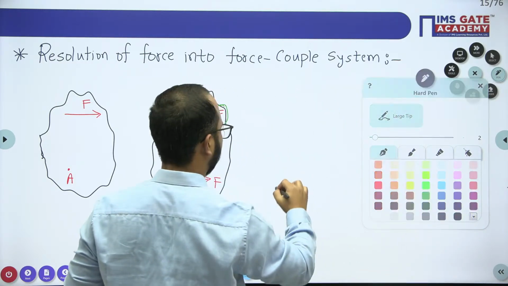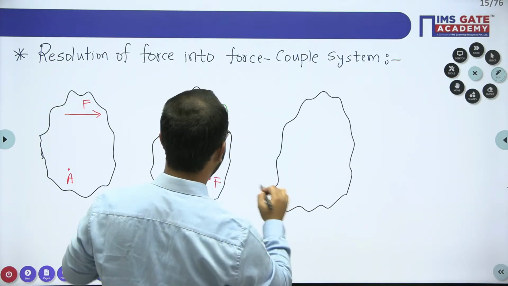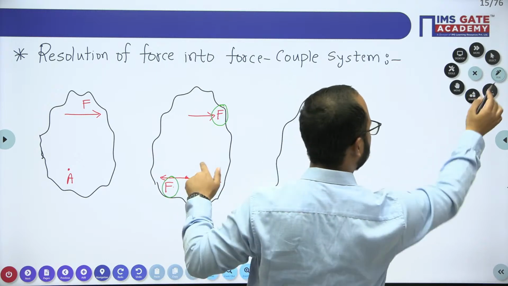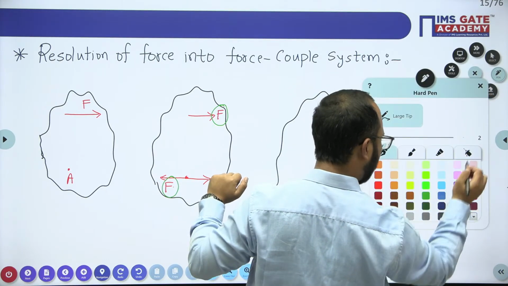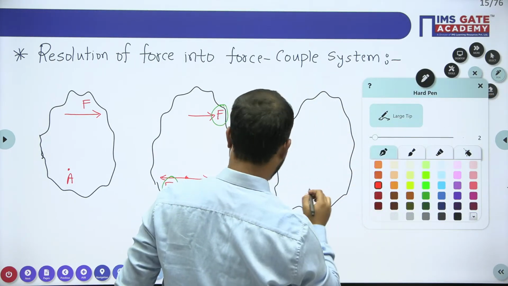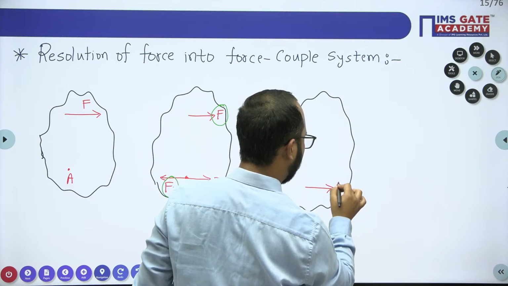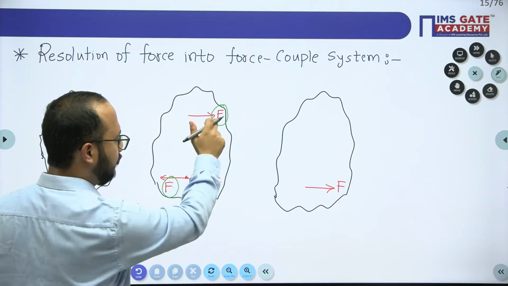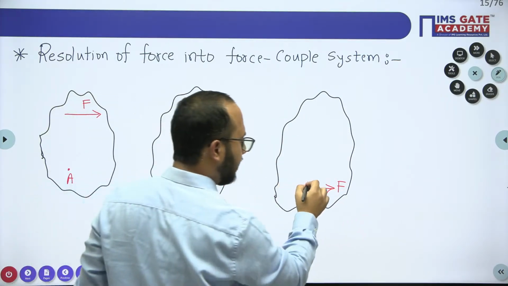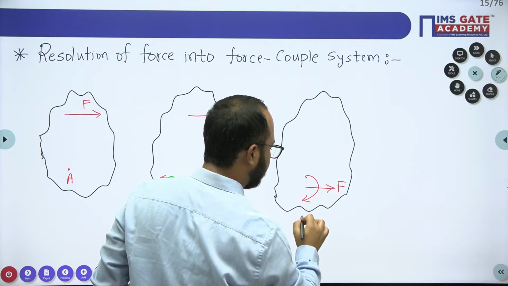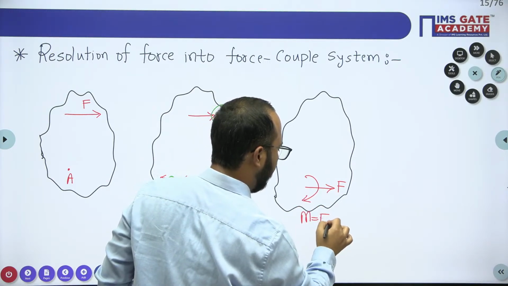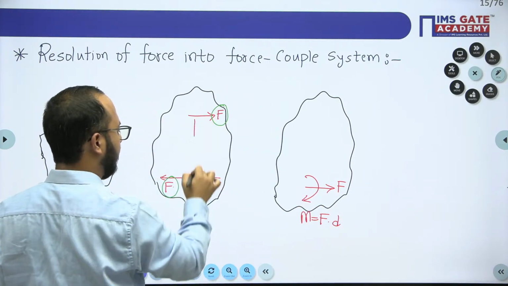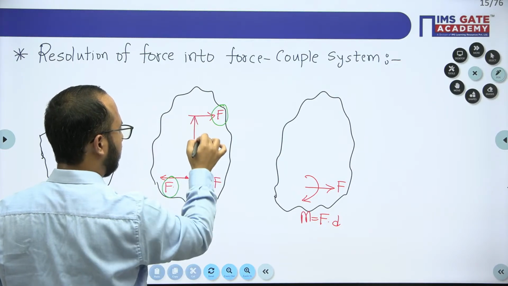Now we'll remove that particular force couple system and replace it with the couple and its value. This force F will remain as it is, because this force and this force create a couple, and for that couple the moment value will be F into D, where D is the distance between these forces.